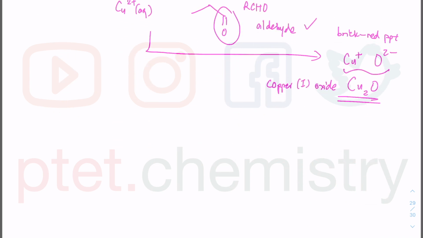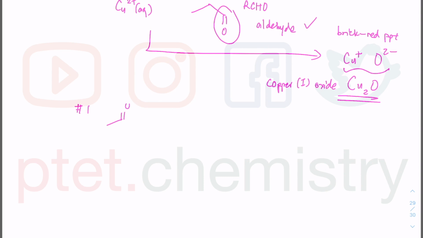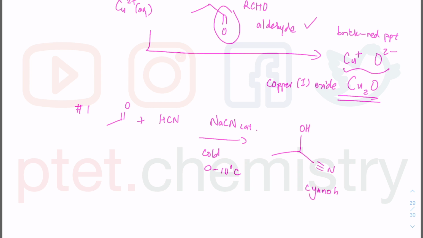Finally, you have option 1 to check. Option 1 is an aldehyde plus HCN under the right condition, which is NaCN catalyst, and under cold conditions like maybe 0 to 10 degrees Celsius, as the HCN is quite volatile, you're going to get the cyanohydrin. This is called cyano because of the CN, the hydrin because of the OH. This is a nucleophilic addition. So it is not an oxidation, it's nucleophilic addition. So 1 is wrong. Only 2 and 3 are correct. So there's option C there.